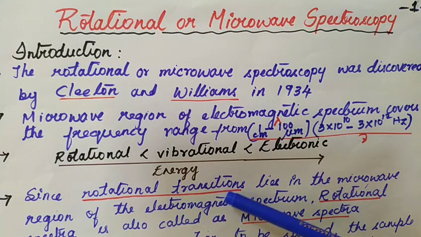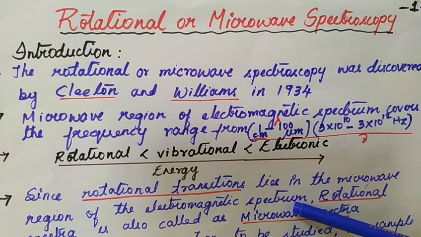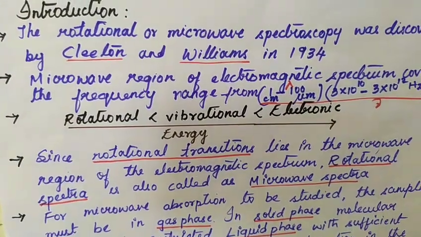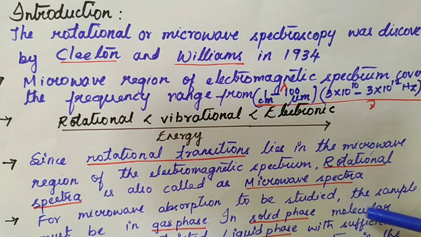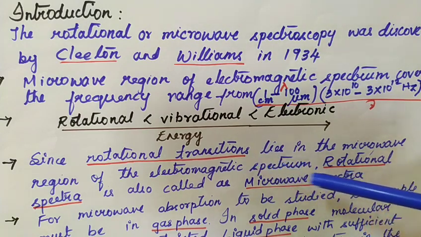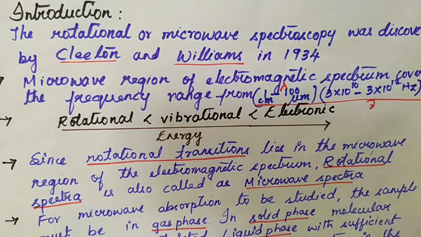Since rotational transitions lie in the microwave region of the electromagnetic spectrum, the rotational spectra are also known as microwave spectra.